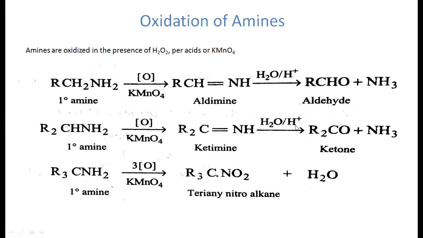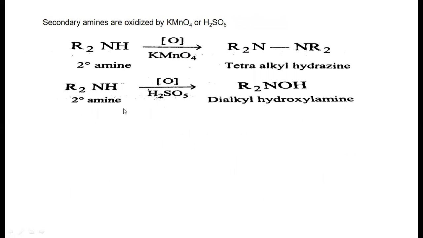Here this is also a primary amine, but this carbon is connected with 3 alkyl groups, and on further oxidation it produces the tertiary nitroalkane. So, primary amines on oxidation produce aldehydes, ketones as well as nitroalkanes. Secondary amines on oxidation produce hydroxylamines, or sometimes, when they react with potassium permanganate, they produce the hydrogen.